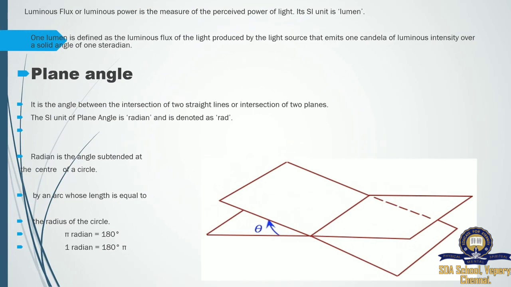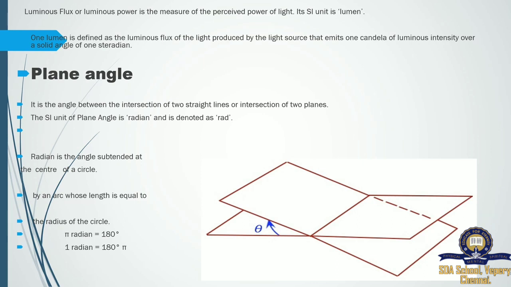Luminous flux or luminous power is the measure of the perceived power of light. Its unit is lumen. So how much power we are getting from the light, that SI unit is lumen. Luminous intensity is the scattering of light.